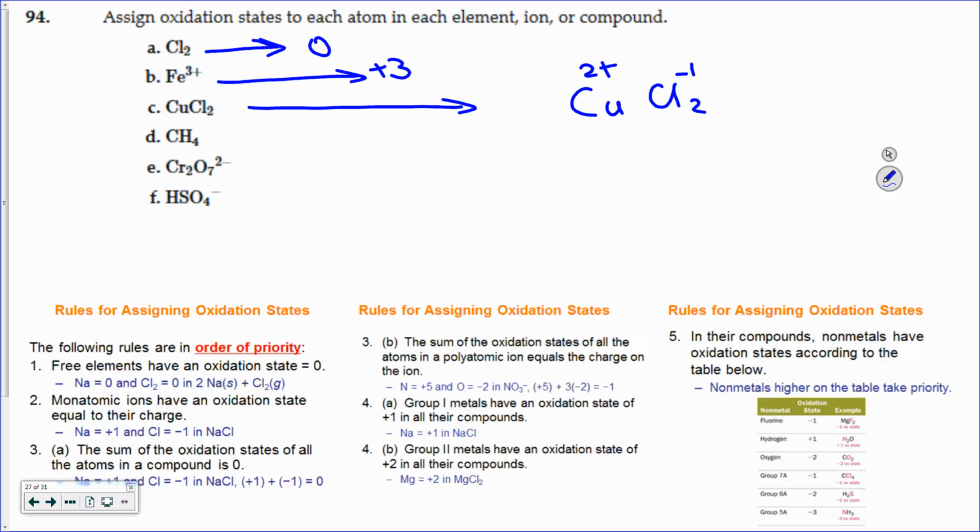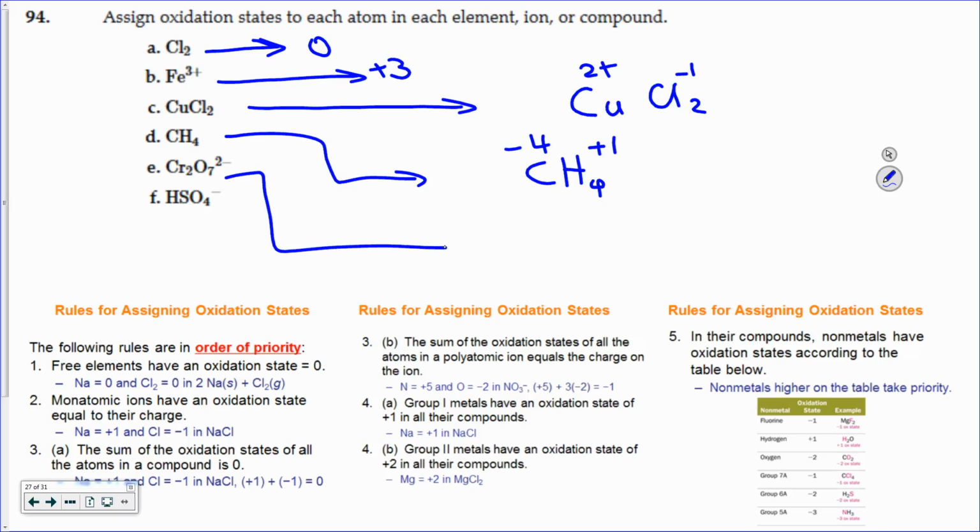All right. Methane. Hydrogen's +1. It's a neutral compound, so what does that mean the carbon has to be? It's got to be a -4. Right.